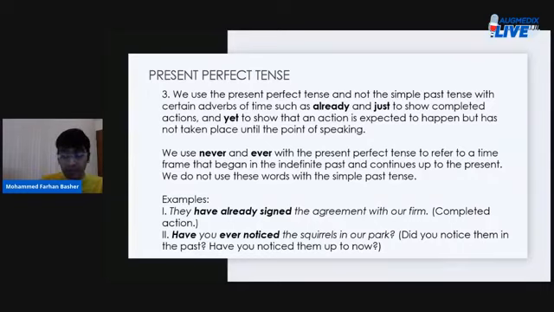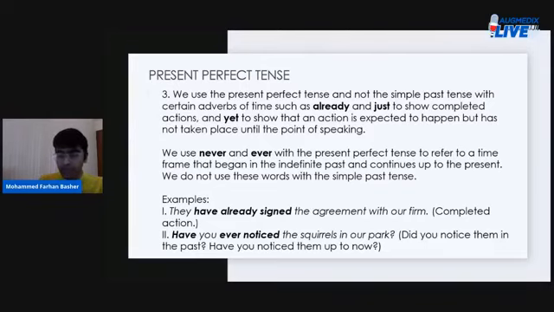Example number one. They have already signed the agreement with our firm. Here, by the adverb of time already, you mean that the action has already been completed, right? Meaning it's done. Maybe it was expected to be done a little later, but it has already been done. All right, it has been finished. So a completed action.